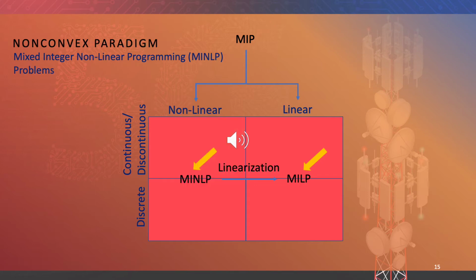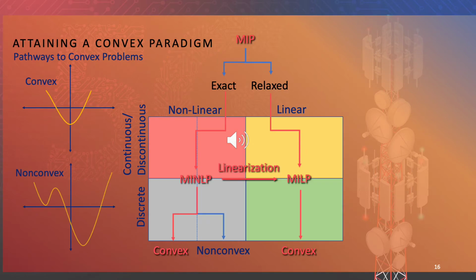We then note where the set of MINLP problems reside and where the set of MILP problems reside. We then place yellow arrows to indicate where we can begin at MINLP and end with MILP through a sequence of transformations for linearization. Next, we combine what was previously presented in slides 6 through 15, everything into one chart, and observe the various pathways to attain a convex problem paradigm.